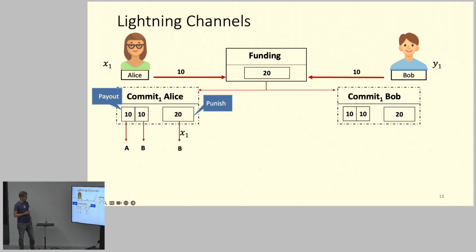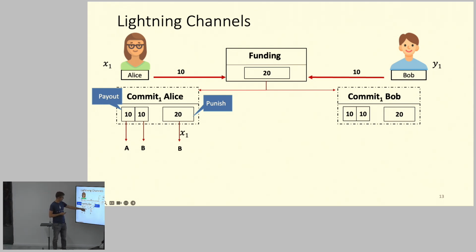And then we have this punish transaction. I won't explain exactly how it works, but essentially these are the coins, the payout, that is going to happen if you do a punishment. In this case, if Alice publishes this transaction illegally, then there is some way for Bob to extract these 20 coins. Okay, so this is basically the idea.